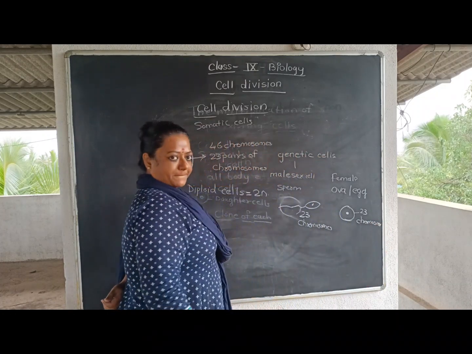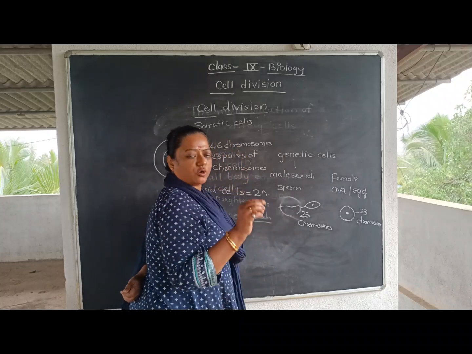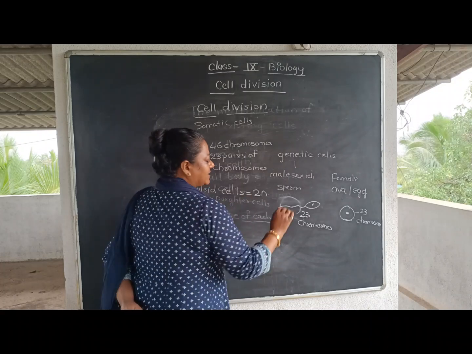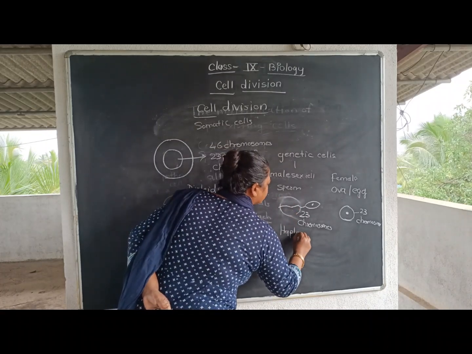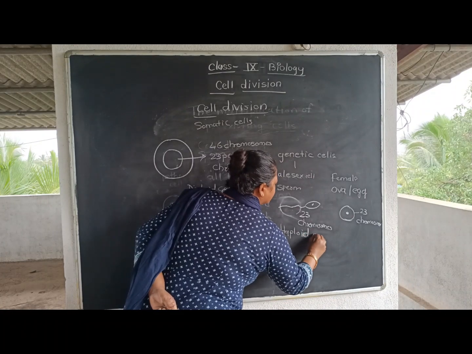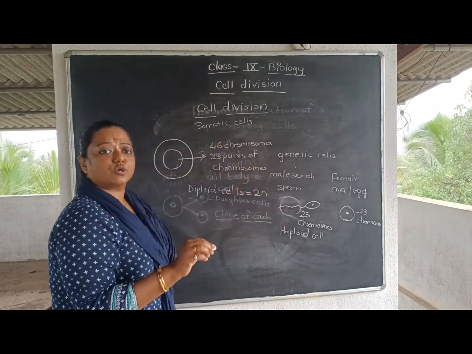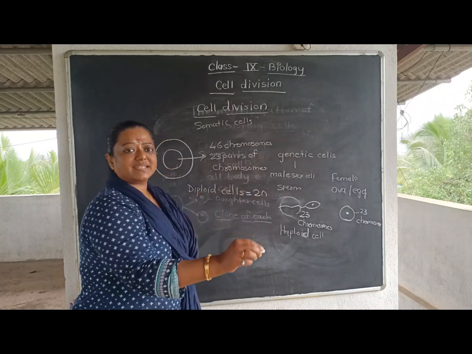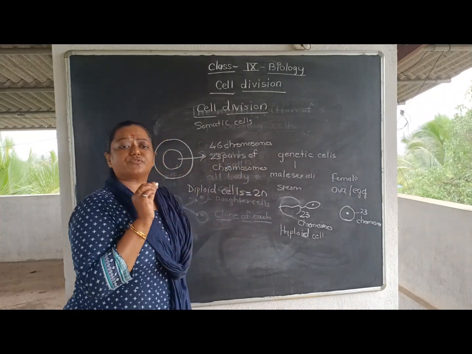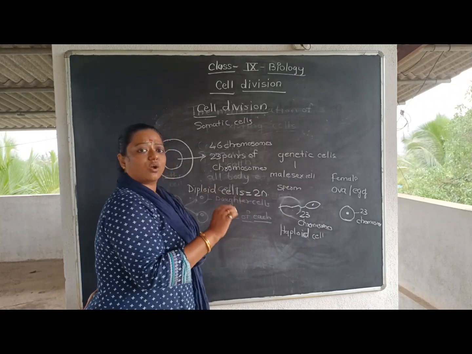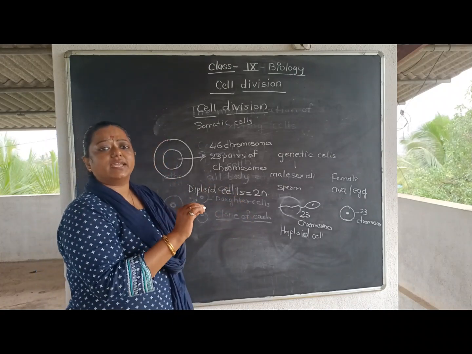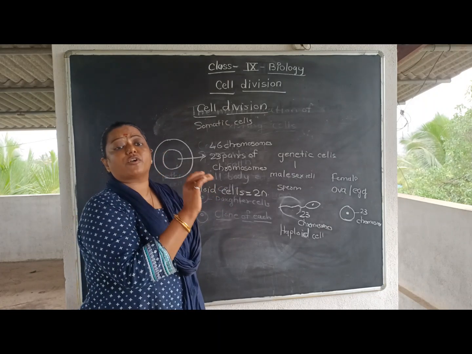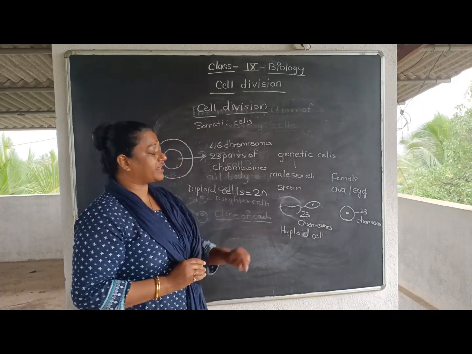Understood? Half the number of chromosomes is present in the genetic cell or gametic cell, so such cells are called haploid cells. Only half the number of chromosomes is present in the genetic cell. The male sex cell and female sex cell have half the number of chromosomes, so such cells are called haploid cells, because the genetic material is present in half format. It will not be 46. Why, students, will it not have 46 chromosomes?